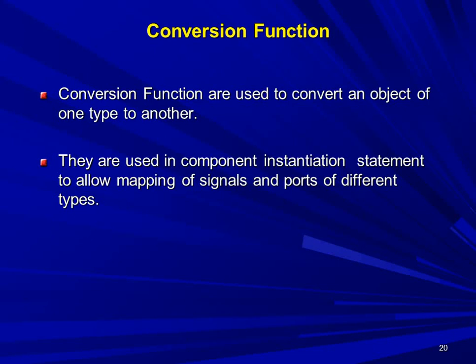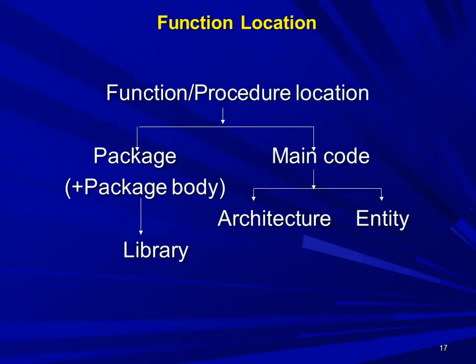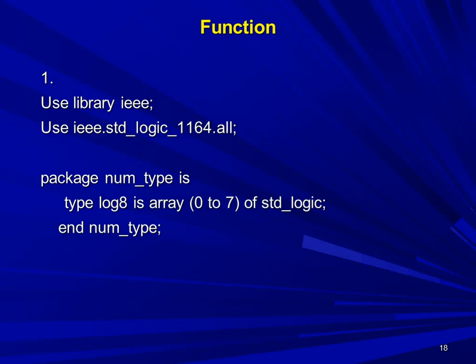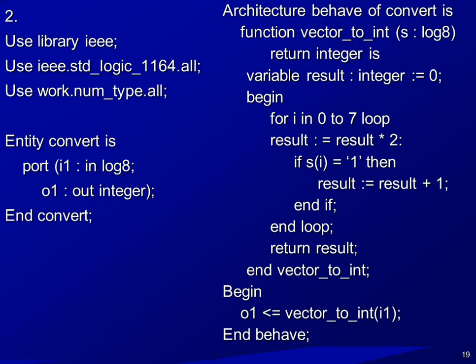inside the function. For that purpose, first of all, we have declared the package of the data types. We have declared the package num type. After that, we have called that package in the main library, work.num_type.all, and after that, in the main code, we have declared and written the function, and in that function we have written the logic of how to convert the vector to the integer value.